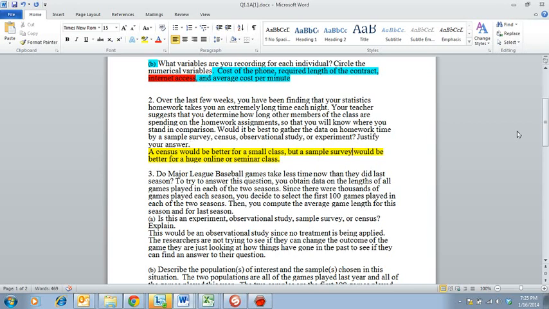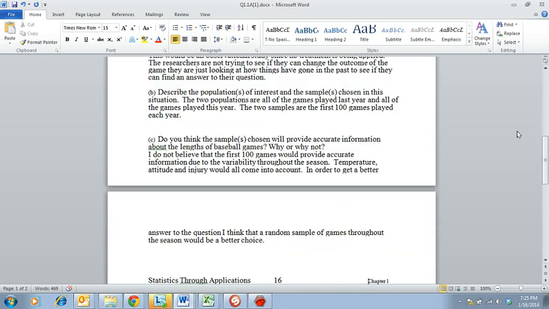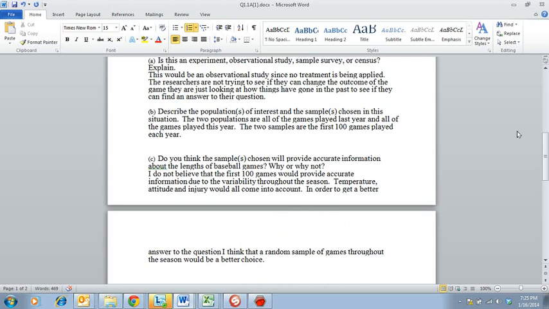Then you compute the average length of the game for this season and for last season. So, is this an experiment? Went a little too far. Observational study, sample survey, or a census?